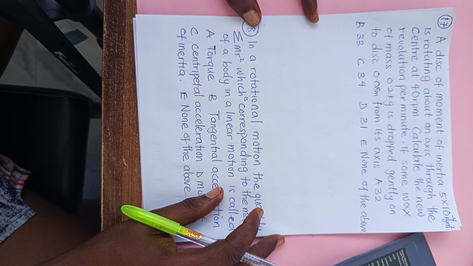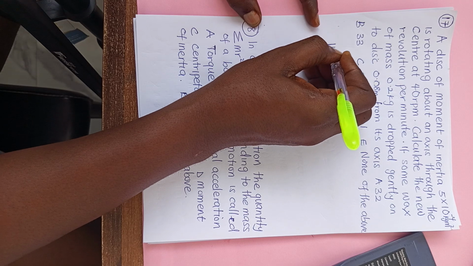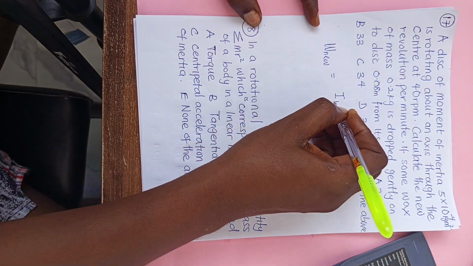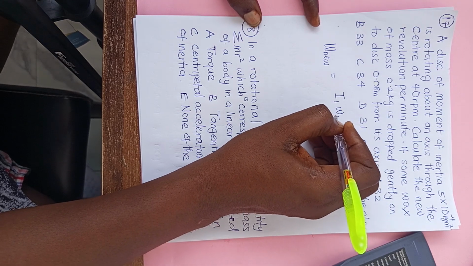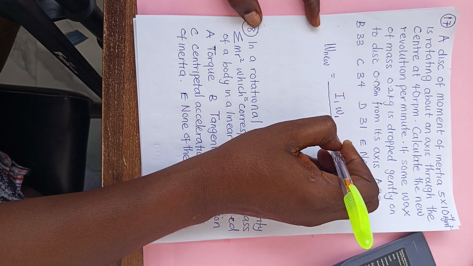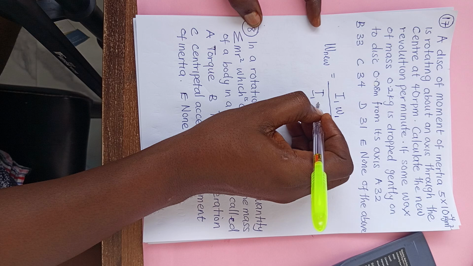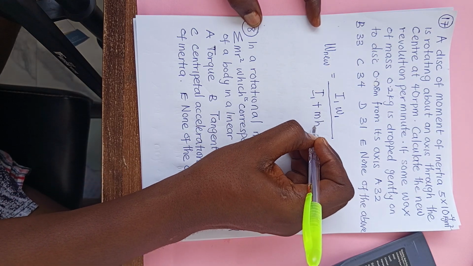Calculate the new revolution per minute if a candle of some mass is dropped gently on it. I think we have solved this one before. The new angular velocity is equal to the moment of inertia of the disk times the angular velocity of the disk before the candle was dropped, over the moment of inertia of the disk itself plus mass times h.